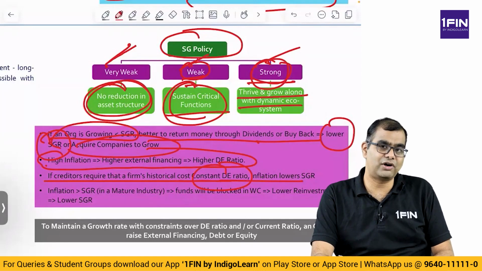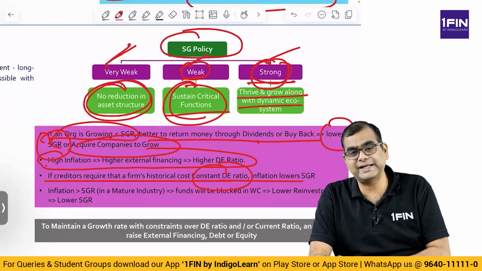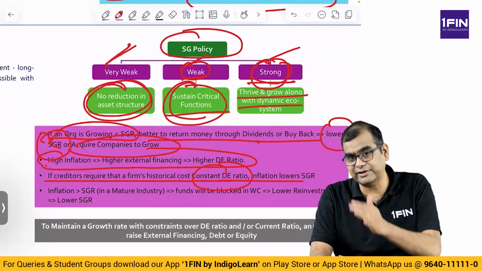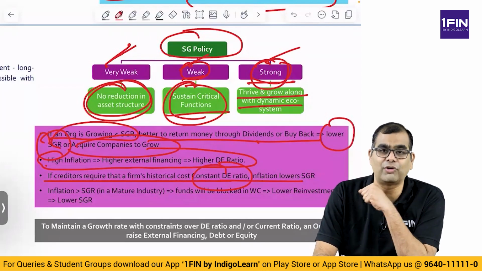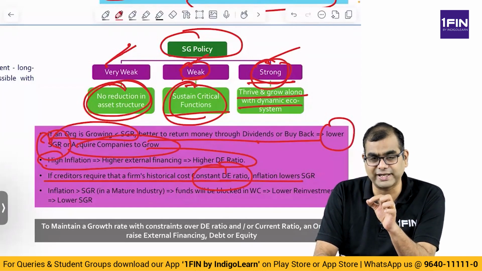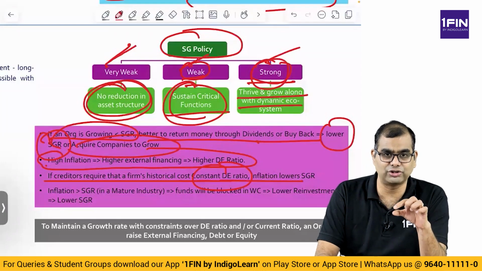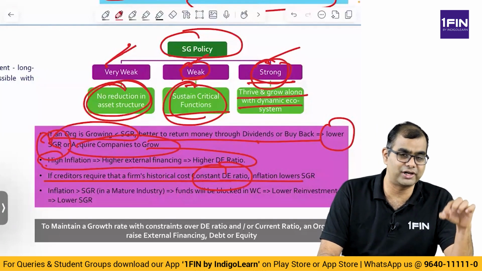Why does SGR fall down? Because creditors are saying the debt equity ratio is increasing, but I want you to maintain this ratio. If you have to maintain a ratio, what will have to happen? Either you have to reduce the debt. If you reduce the debt, you will lead to reduction in working capital, which will lead to reduction in growth.